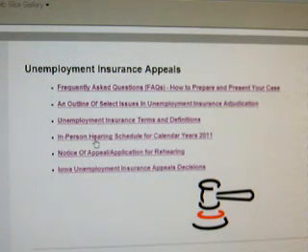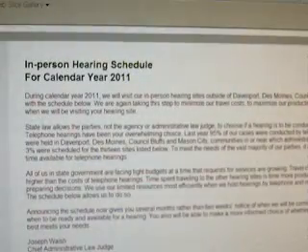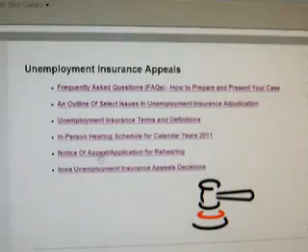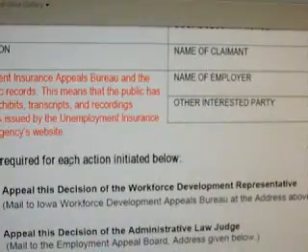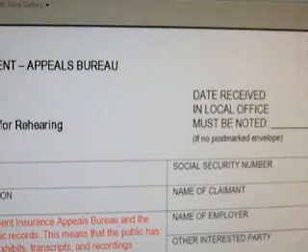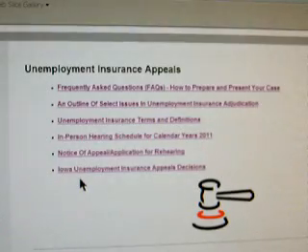Terms and definitions, there's an in-person hearing schedule. Now the 2011 is about over, so you won't be able to see much there, but it tells you when we do hearings in certain venues and shows you how much delay you'll have if you want to change to an in-person hearing. There's also a form for a notice of appeal if you want to appeal your case and need a form, which you really don't need. You just need to write on a piece of paper, I appeal. For that, you may want to have reasons if you're asking for a rehearing. But what we're going to do is go to the very last one called Iowa Unemployment Insurance Appeals Decisions.